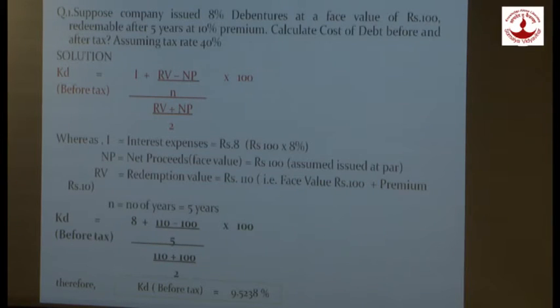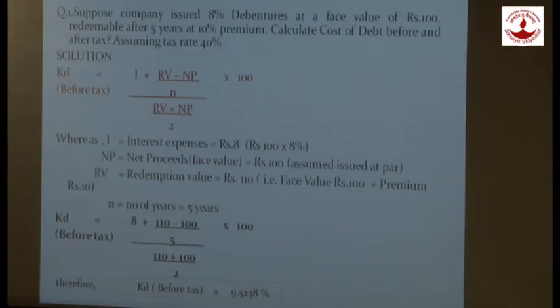So let us see how the calculations are done. KD before tax is equal to 8, that is interest, plus RB, which is 110 minus 100, upon 5, upon (110 plus 100) upon 2, whole bracket, into 100. This will give me KD before tax of 9.538%. So this is a simple example of cost of debt before tax if the debentures are redeemable.